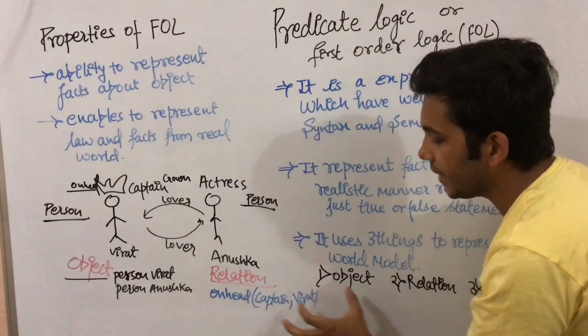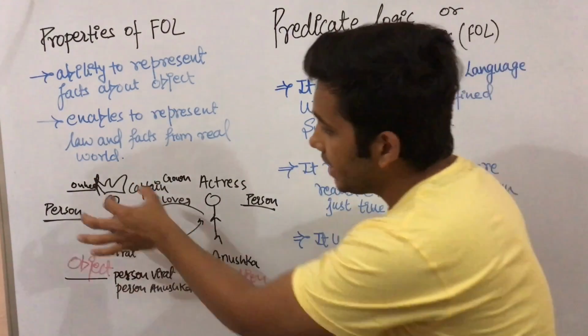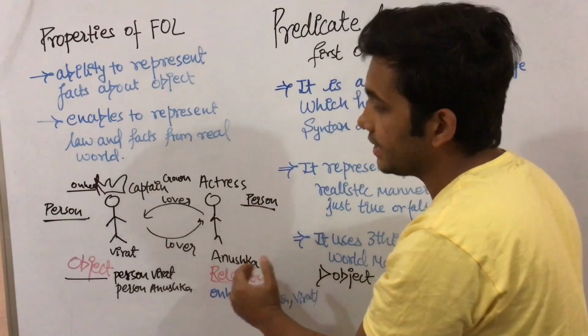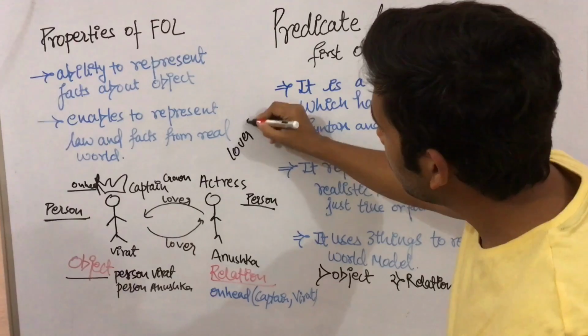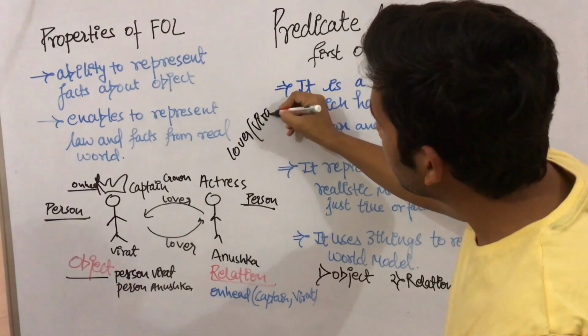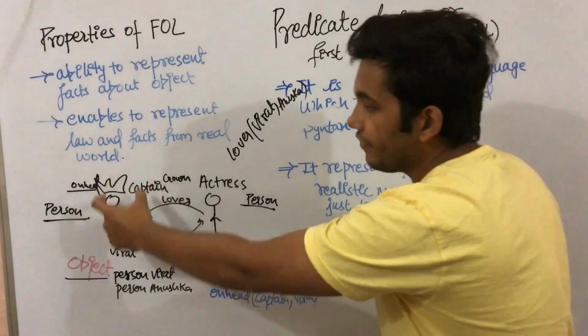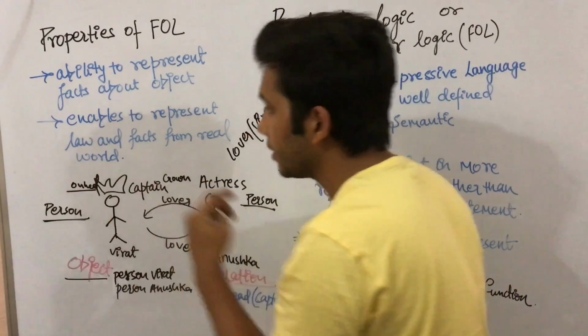OnHead(captain, Virat): Virat is a captain, so on his head he has the captain crown. Another relationship is Lover(Virat, Anushka). So every entity in this object may have different relationships.